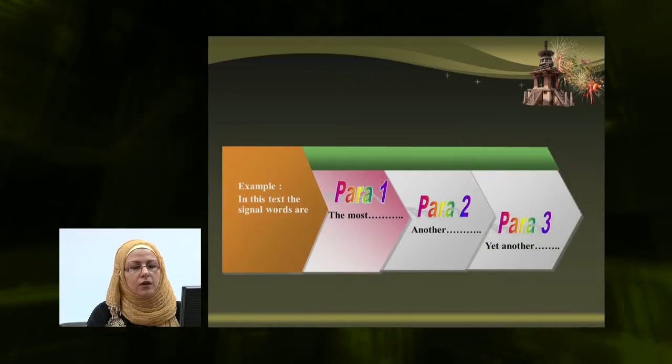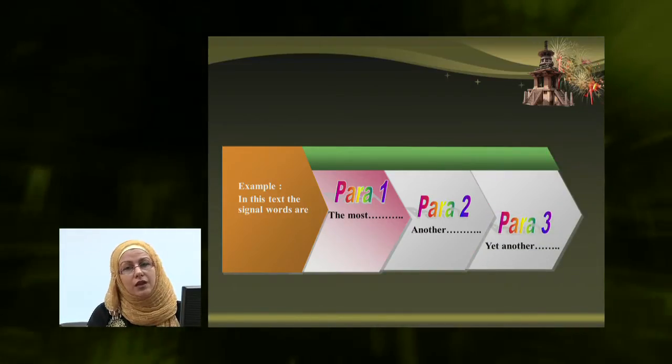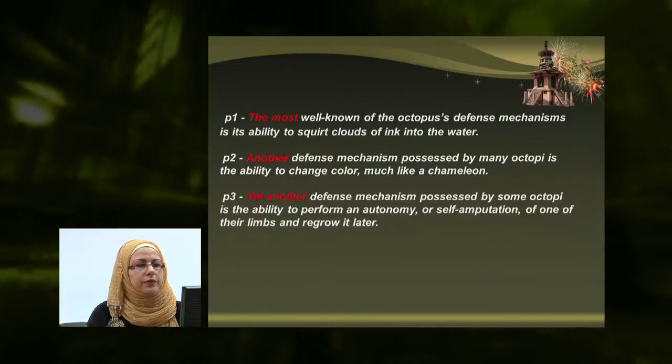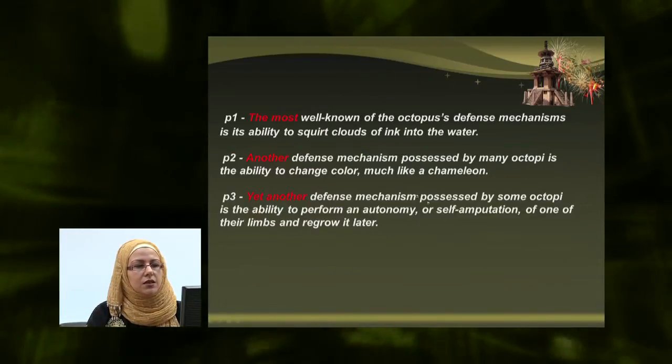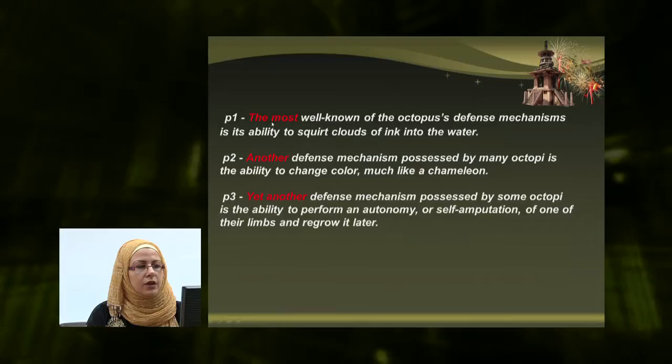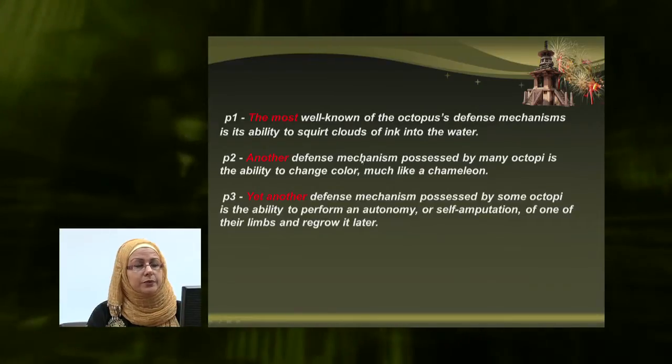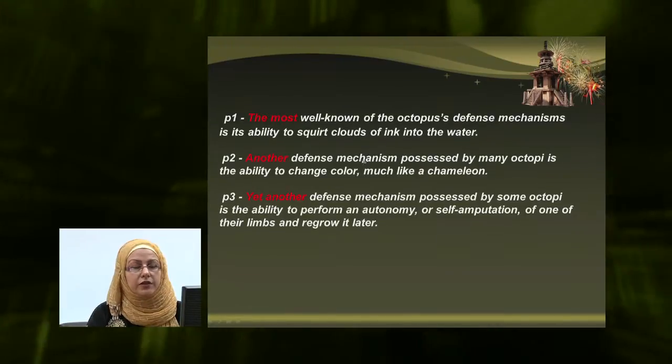Here is an example where we can see the signal words. In paragraph 1, we will see the most. In paragraph 2, we will see another. And paragraph 3 will start with yet another. You can see the signal words here, highlighted in red, at the beginning of every paragraph.